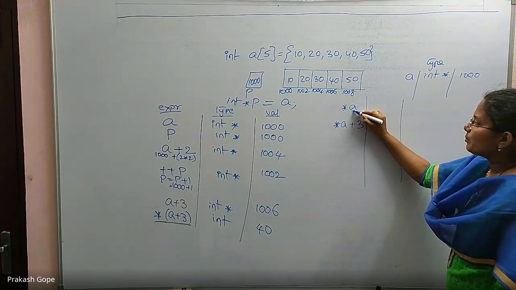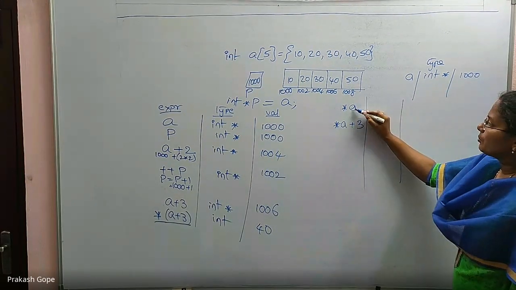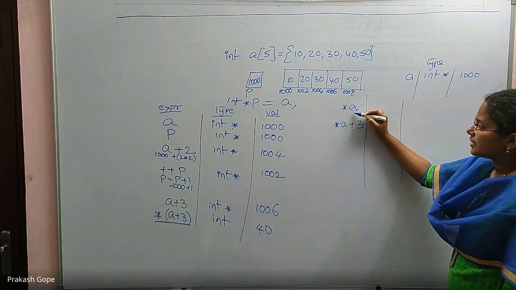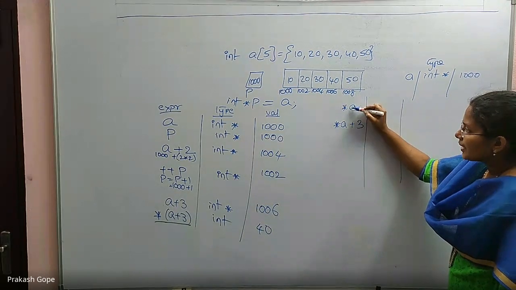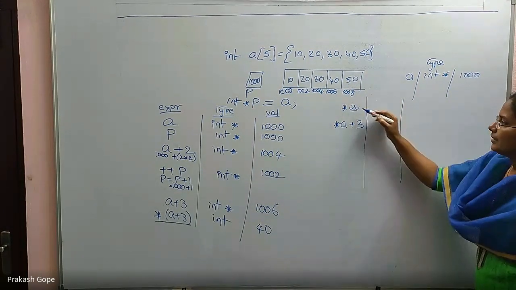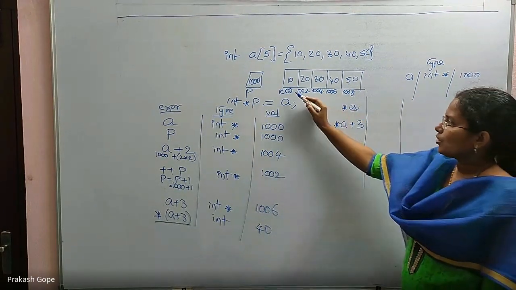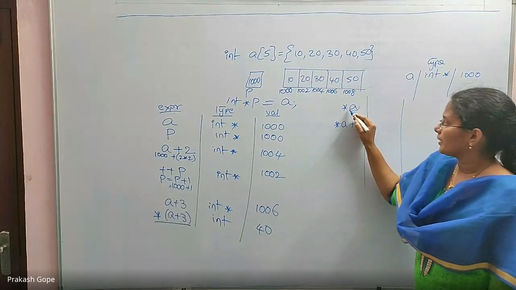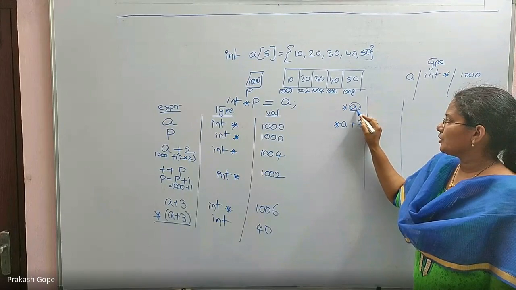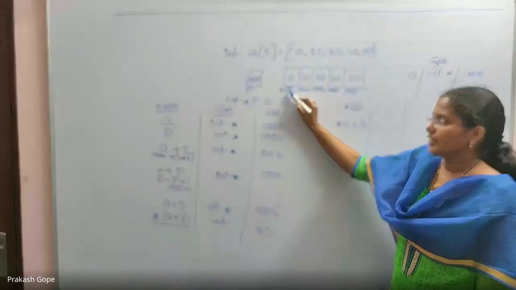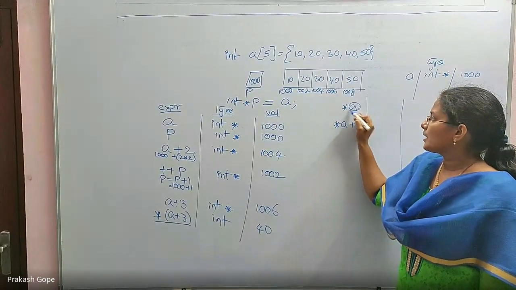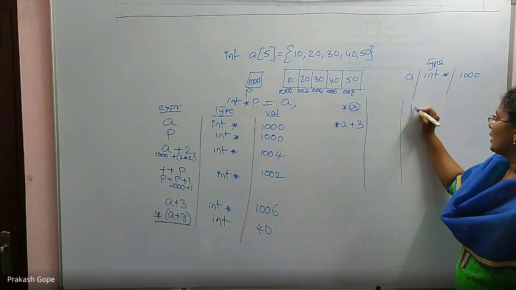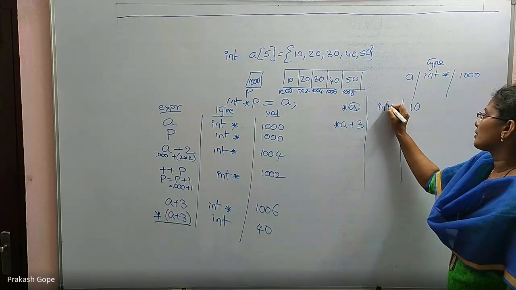A is an integer pointer. Because A is int star type, star A will give me its content. A's value is 1000, and that too is an integer pointer. Because this is an integer pointer pointing to this element, star A will give me its content, which means the value is 10. This is an integer.